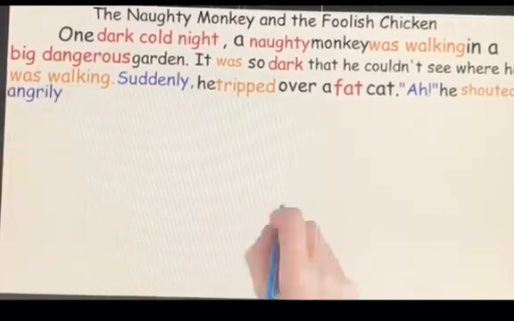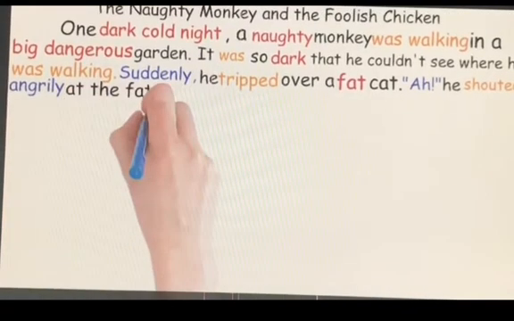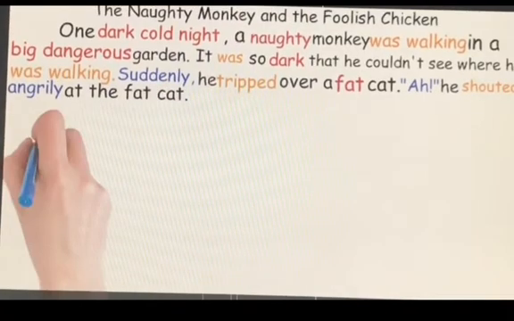He shouted angrily. He shouted angrily because he fell over a fat cat. Look, angrily. We used adverbs. We're describing how did he shout. He shouted angrily. So this is your first paragraph.